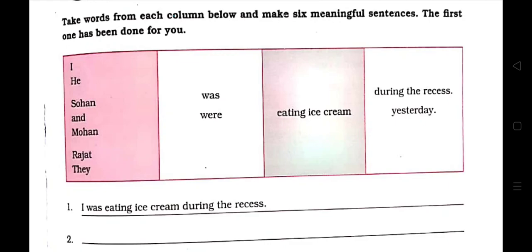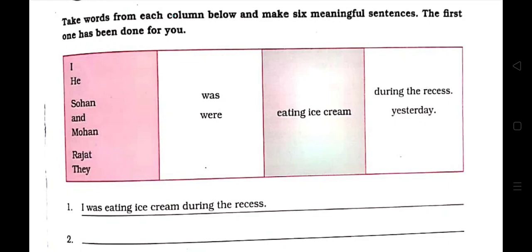I, he, she, any name, was will be used with them. I was eating ice cream during the recess. I was eating ice cream yesterday. He was eating ice cream during the recess. He was eating ice cream yesterday.